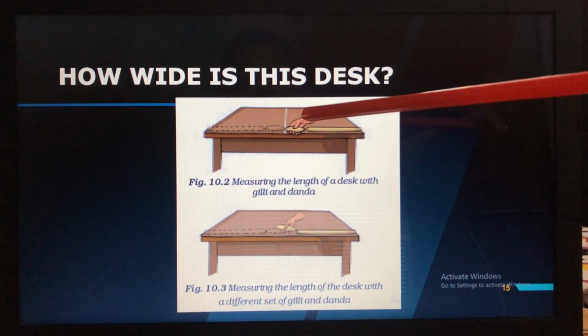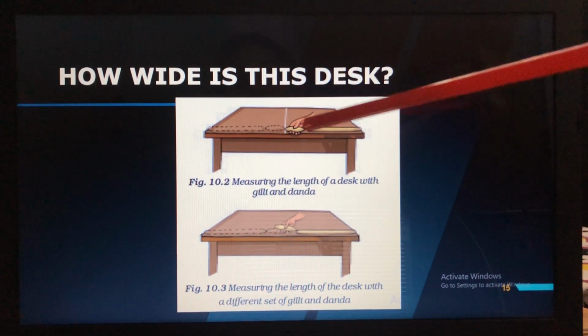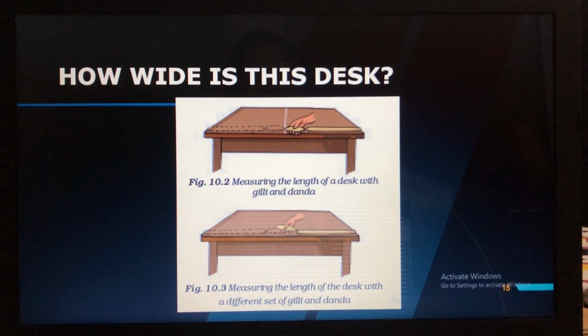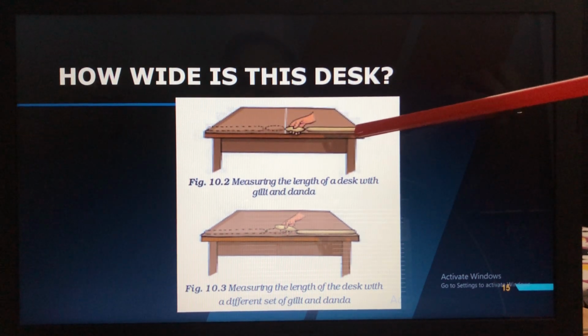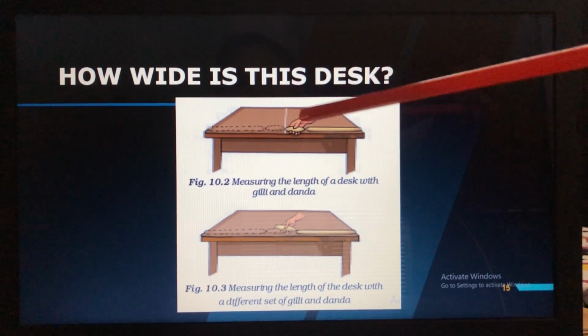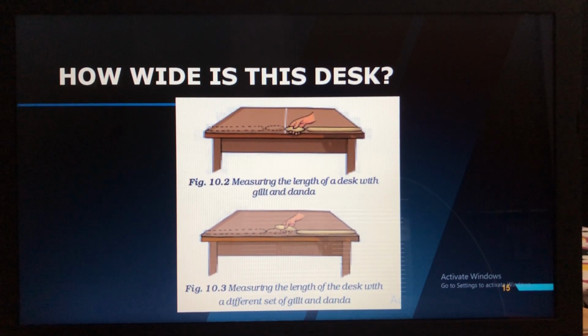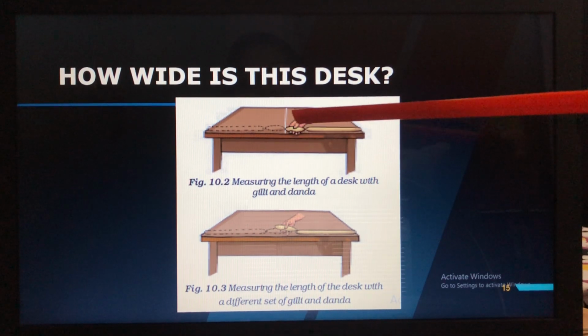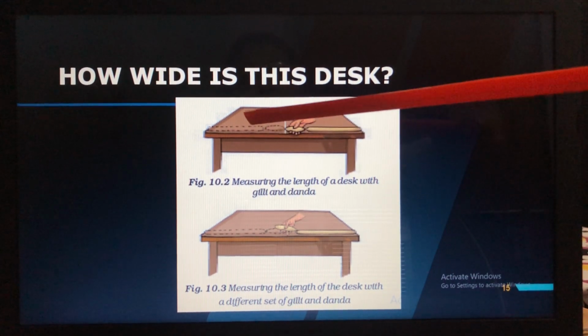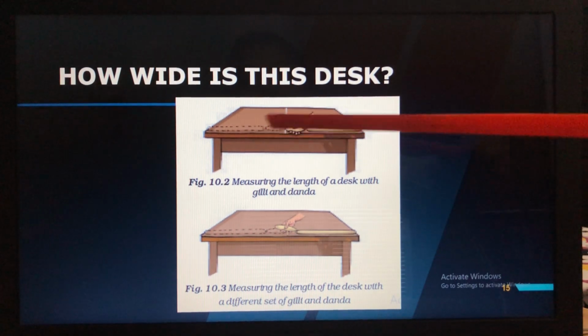Here it is shown in the figure, you see. This is shown with the dotted line. Here this is completely shown. So the length of this desk might be 2 gillis, sorry, these 2 gillis and these 2 dandas. Drawing a line in the middle of the desk leaves each of them happy with half of the desk equal to the danda and a gilli in length. So now you will know half. You have made a partition. So this is one part of gilli and danda, and this is another part of gilli and danda on the desk.